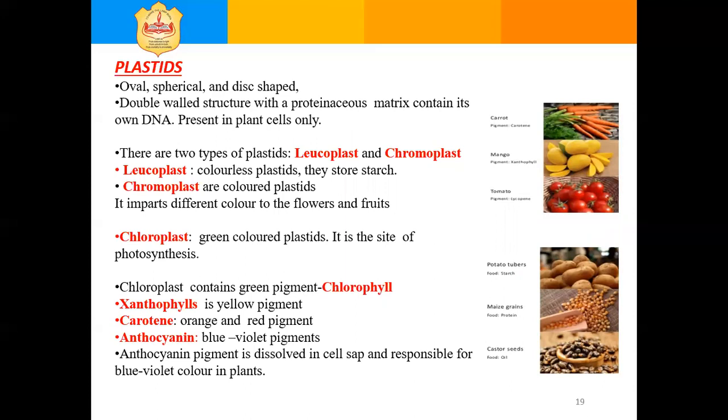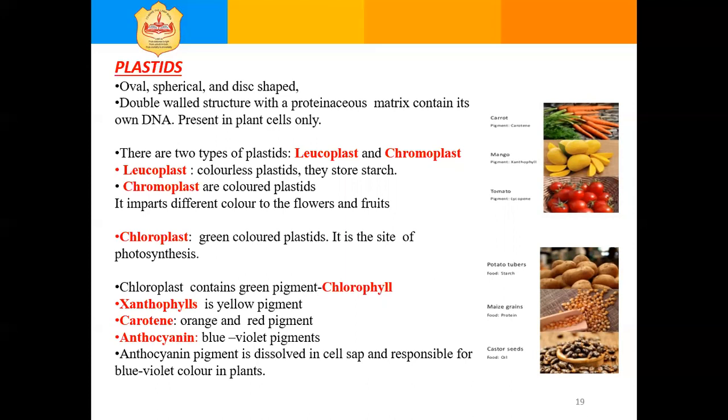Plastids. Plastids are oval, spherical, and disc-shaped. Plastids are a double-walled structure with proteinaceous matrix and have their own DNA. Plastids are found only in plant cells. There are two types of plastid, leucoplast and chromoplast.